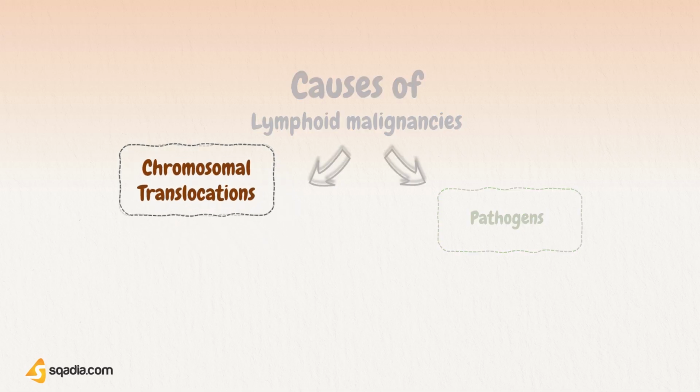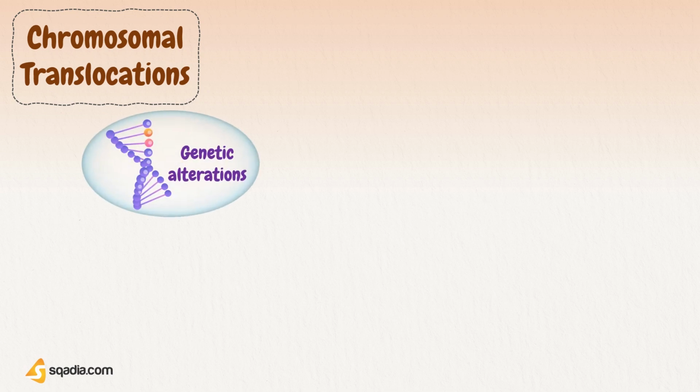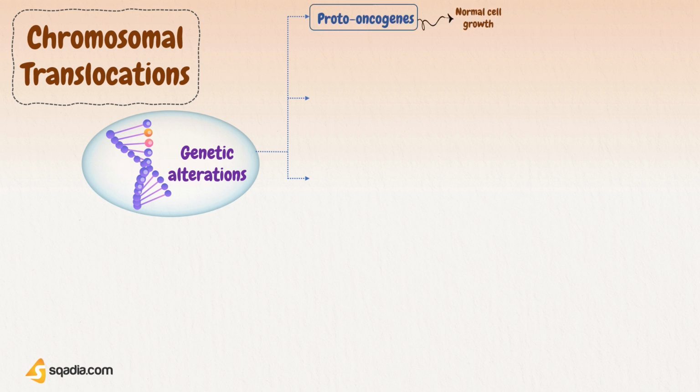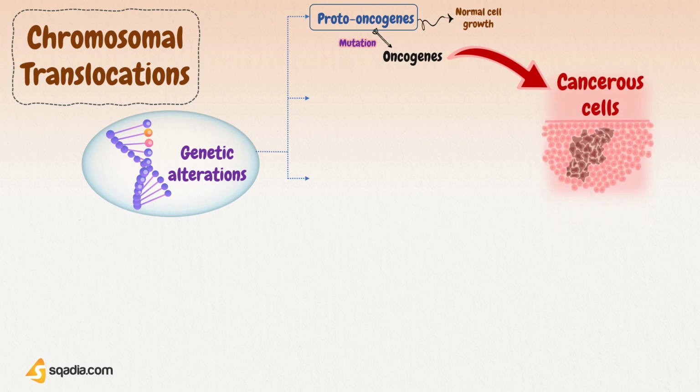Starting with chromosomal translocations. Some genetic alterations in DNA can cause cancer, especially when these alterations occur in proto-oncogenes, that are a group of genes involved in normal cell growth. The mutation in these genes makes them oncogenes, that are the cancer-causing genes. Also, some alterations in tumor suppressor genes can cause cancer, as tumor suppressor genes are actually a group of genes that regulate cell division and replication.